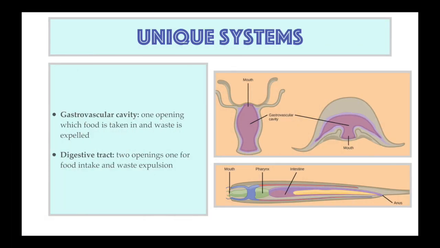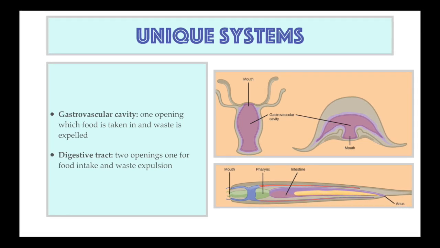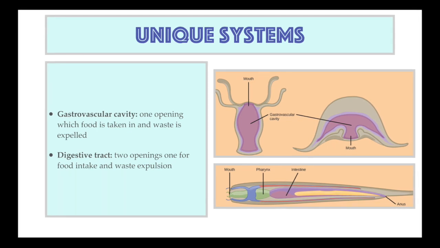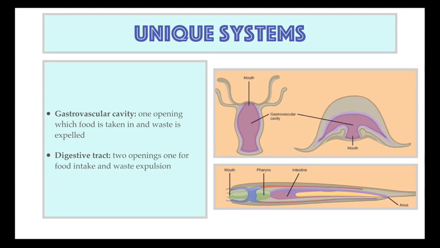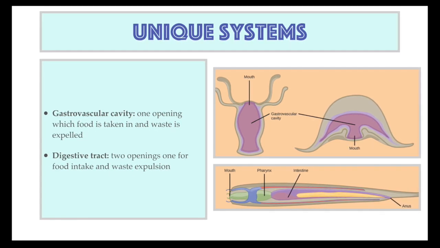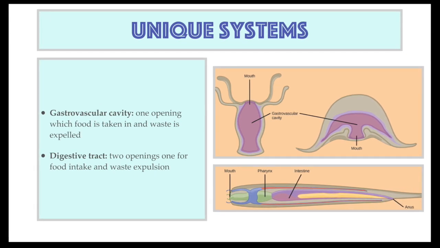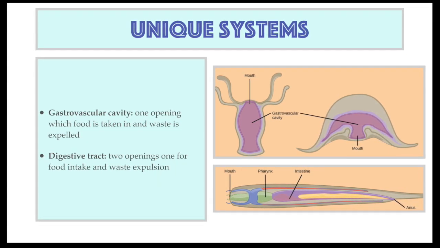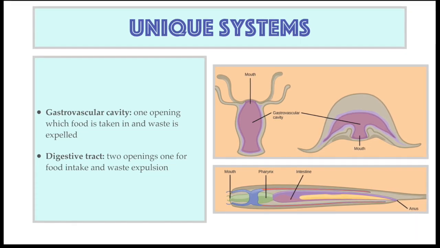Each species has unique means of obtaining and digesting food. Simple animals such as jellyfish or flatworms have a gastrovascular cavity. The gastrovascular cavity is a sac-like digestive cavity with only one opening, through which food is taken in and waste is expelled. More complex animals such as earthworms have a digestive tract, or complete digestive system, with two openings, one for food intake and the other for waste expulsion.